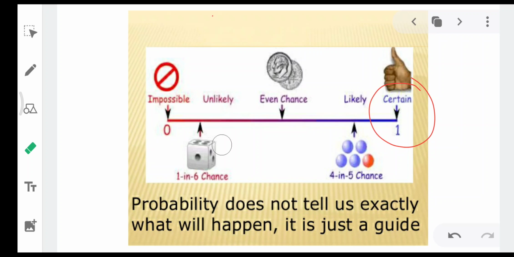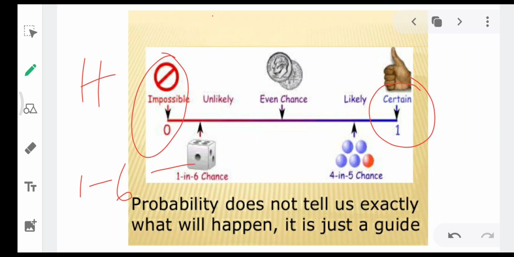When you roll a dice, getting a heads. Do you get heads when you roll a dice? No. When you roll a dice, you get the numbers from 1 to 6. But if I say getting heads when we roll a dice, so it's an impossible event.